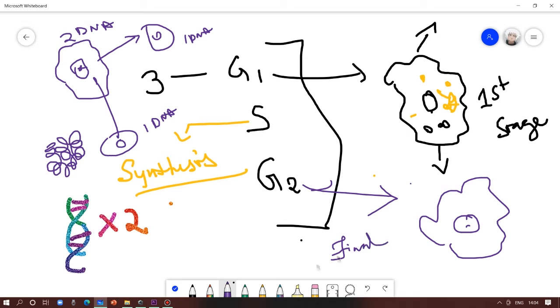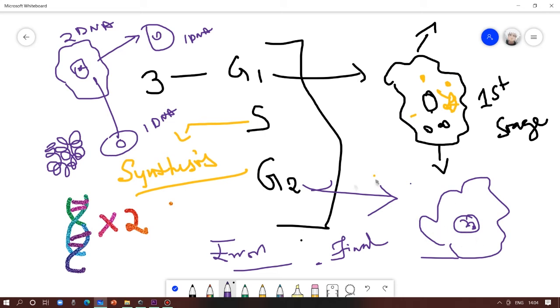So in this stage, the cell looks for errors. You see, after finishing an exam, after writing the paper, we check for errors, right, before submitting the paper. Similarly, the cell wants to ensure that there are no mistakes in the genetic material because it has been copied. The genetic material has been duplicated, so it wants to make sure that the duplicated genetic material has no error. So it will look for errors.